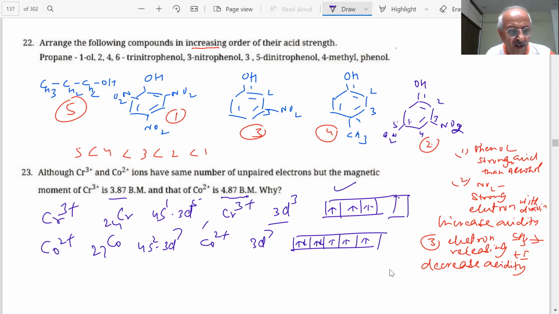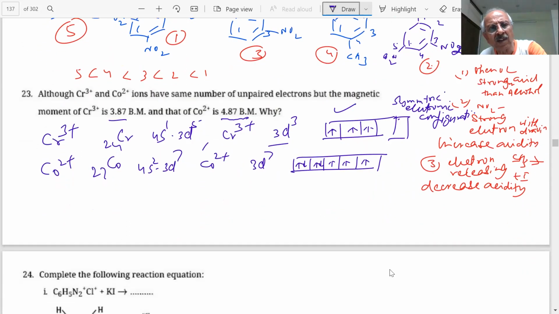So this has a symmetric electronic configuration. But in this case, student, the symmetry is not there. So that could be the reason some orbital contribution may be there. So some magnetic moment variation can occur, though it is not related to our course.